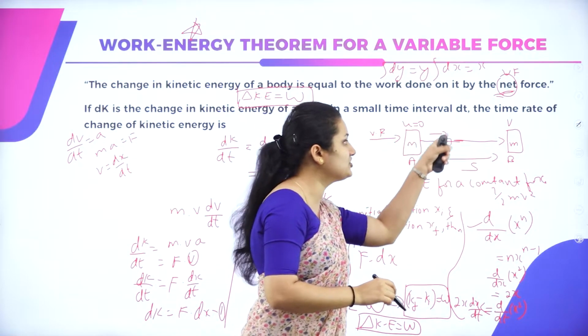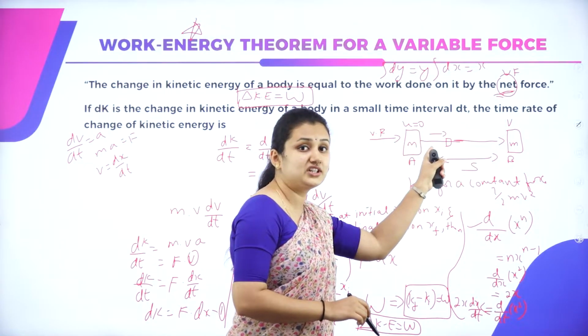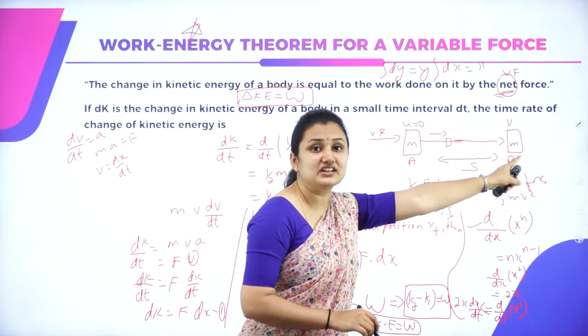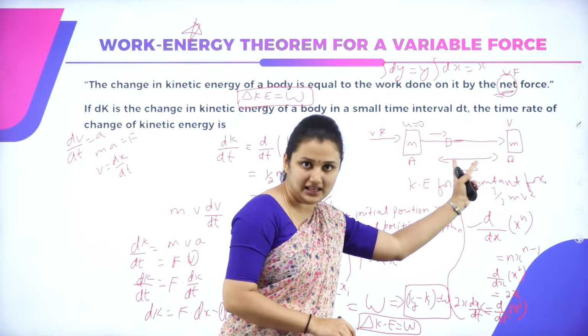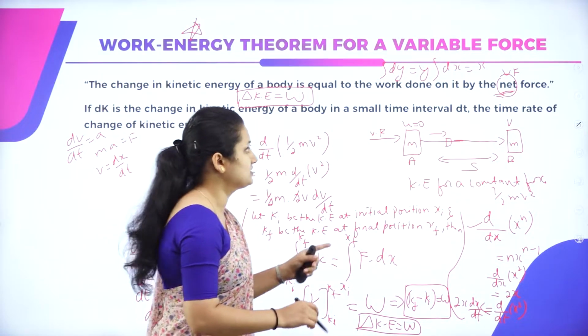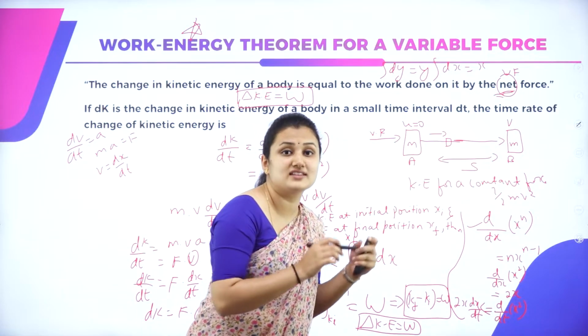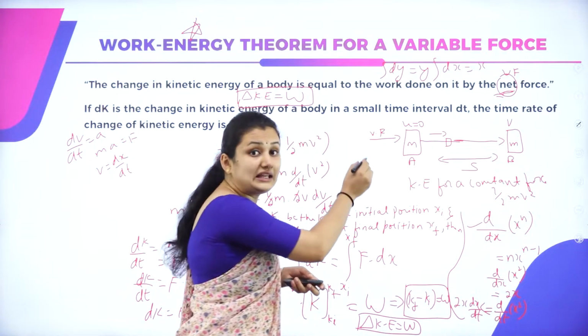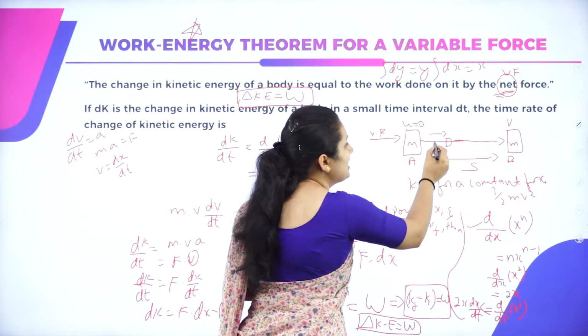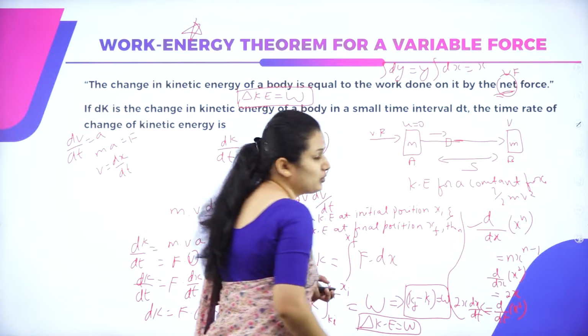So there is a change in velocity. The velocity acquired by the object when it reaches the point B is v, after the displacement of s. So there is displacement, and some work has been done. Since I am applying a variable force, there will be a change at each point of the motion of the body.